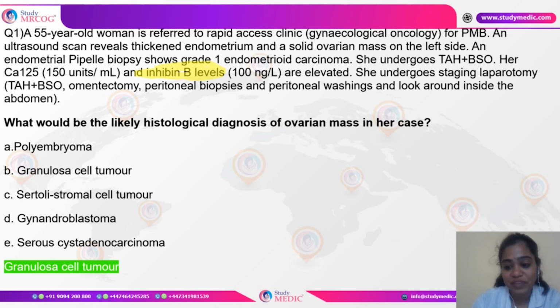Sometimes you can also be asked regarding the LDH or alpha-fetoprotein. Such kind of questions can also be expected. So it is important that we also need to know about the tumor markers.